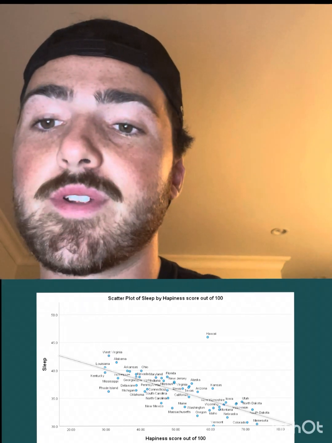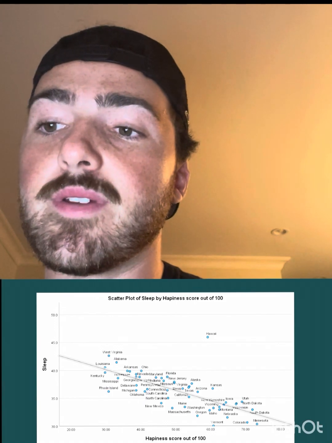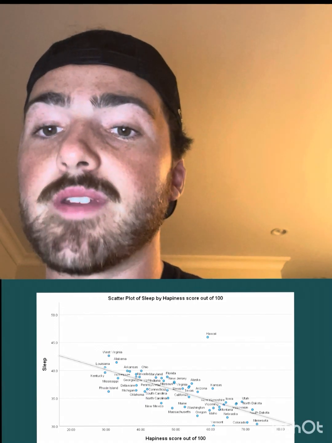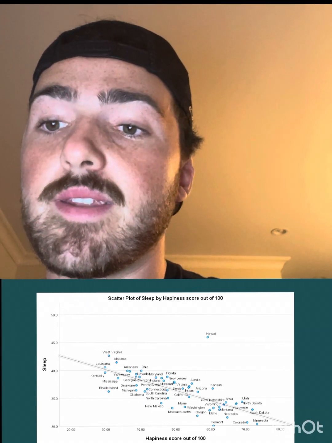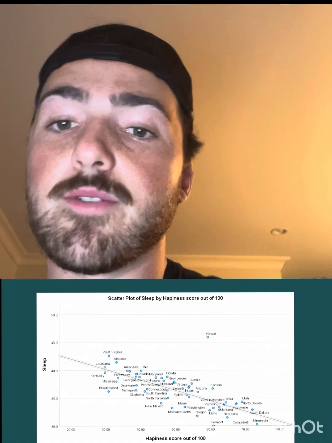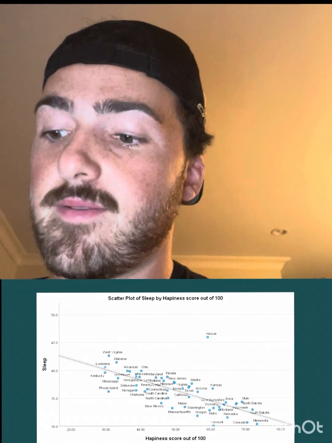It is also important to note that happiness could be contributing to better sleep. We know that anxiety and depression hinder sleep. This is likely a relationship that goes both ways.